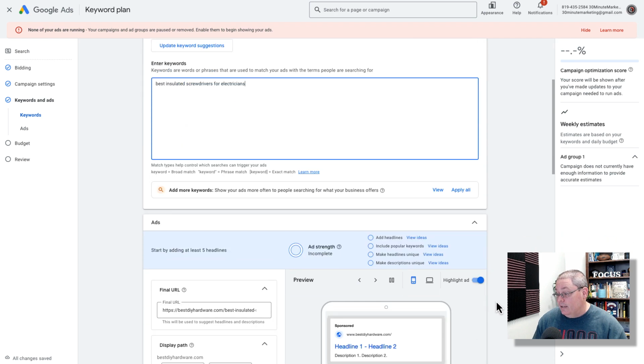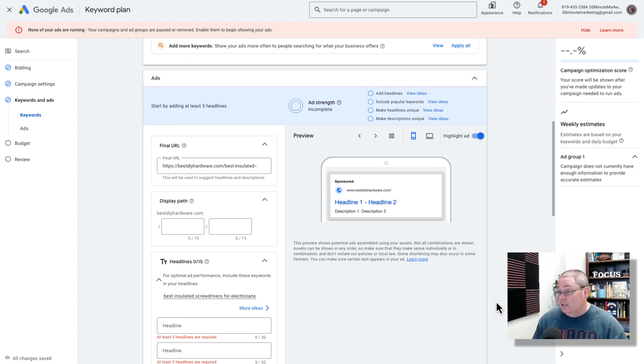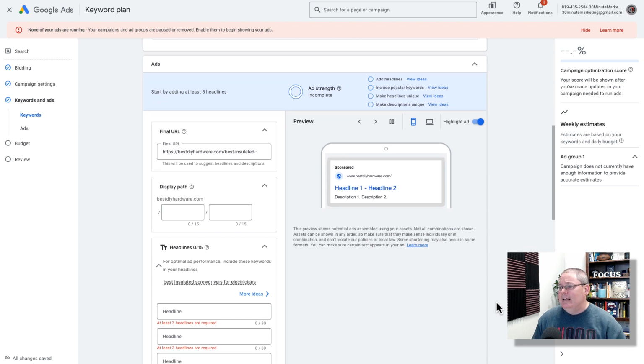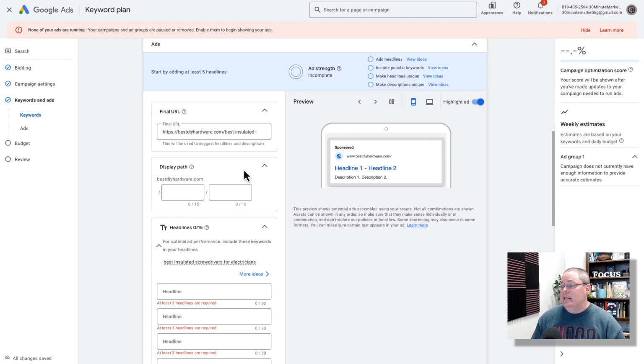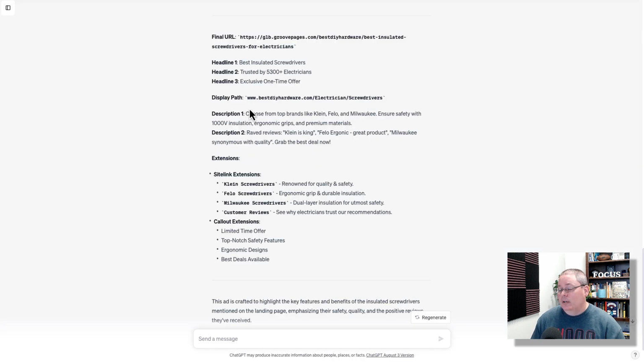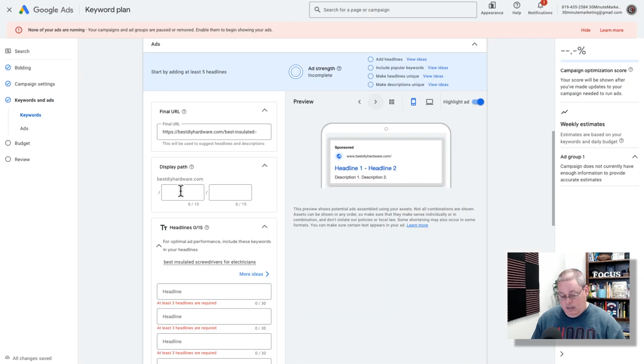Then we come down here and this is where we actually get into setting up our ad. And again, these are all the things that we need to fill out. The display path, we'll go back to ChatGPT, setting up our Google ad. Here is what it gave us. We have the headline. We also have the display path. What we want to do is use this. So we went with electrician and then screwdrivers. So we'll go back, and this is what's actually going to show up in the ad.